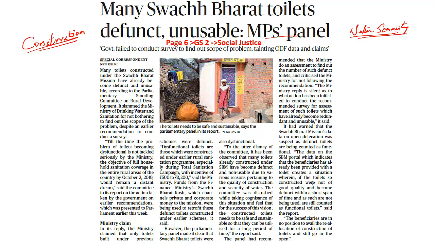So these are the two important points this particular article goes on to speak about. As a result, what it has recommended is that it is not about building more and more toilets. Building of toilets should not be the goal, but instead ending open defecation should be the priority, is what the parliamentary panel has gone on to suggest.